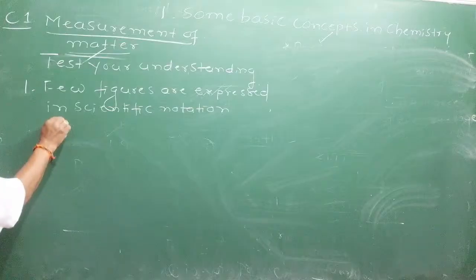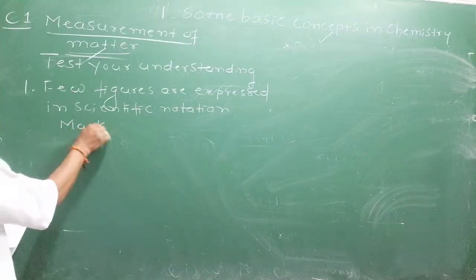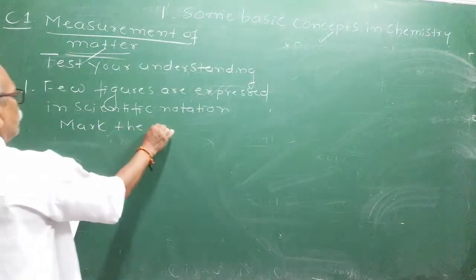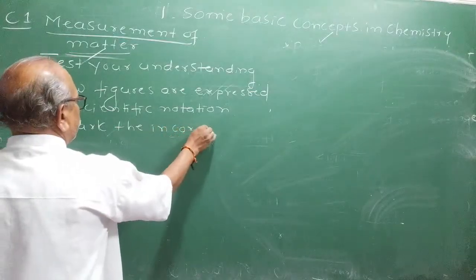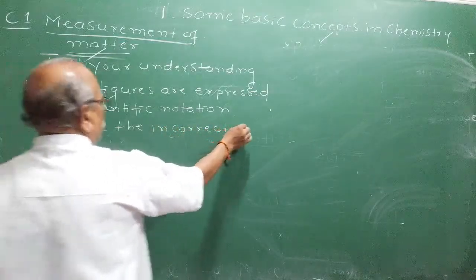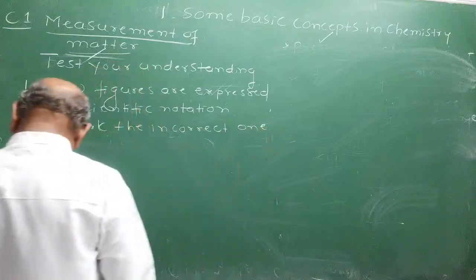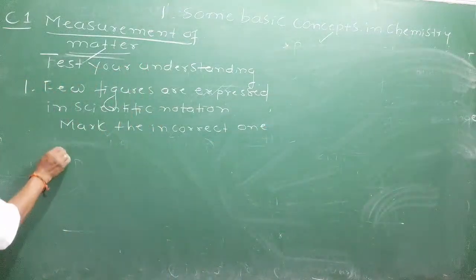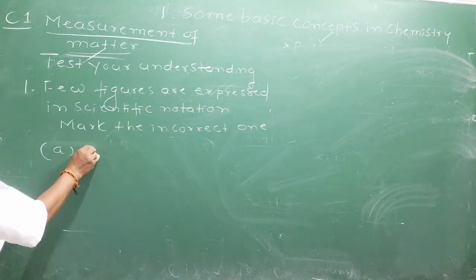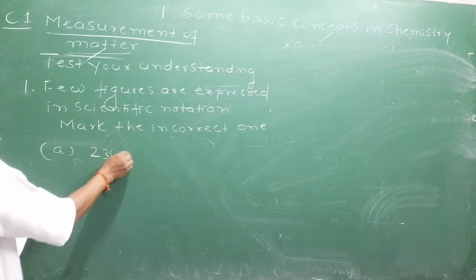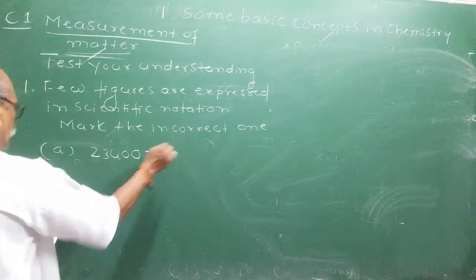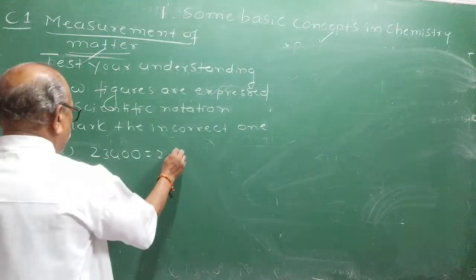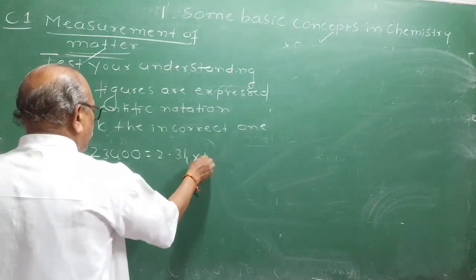Mark the incorrect one. Which is not correct, you have to mark it. Okay, incorrect one. I'll give you the values. First value is A. 23,400 is equal to 2.34 into 10 raised to 5.